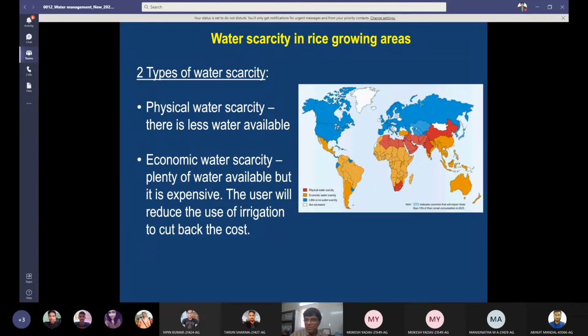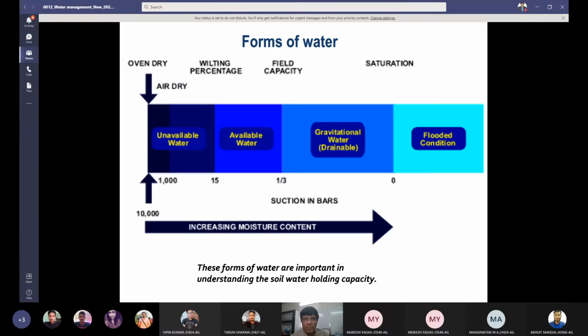However, rice is not grown in the blue parts, except a very small area in America or maybe some other countries, but not estimated for the white ones. Physical water scarcity means very little water is available. Water is not there. Economic water scarcity means water is there, but it is expensive. The user will reduce irrigation to cut back the cost. In the water scarcity regions, you can see the red one and the yellow one. India comes in the yellow one, economic water scarcity. It is very expensive.